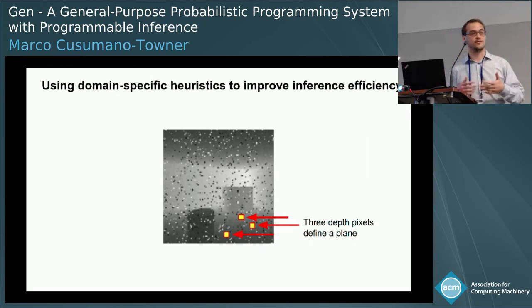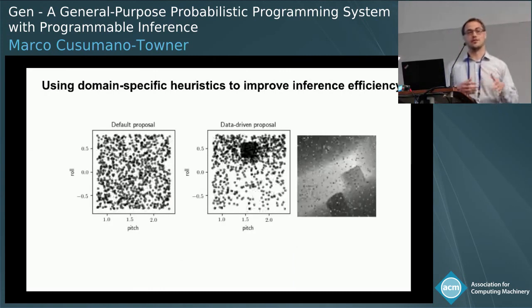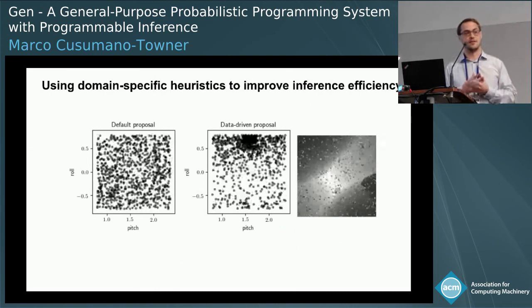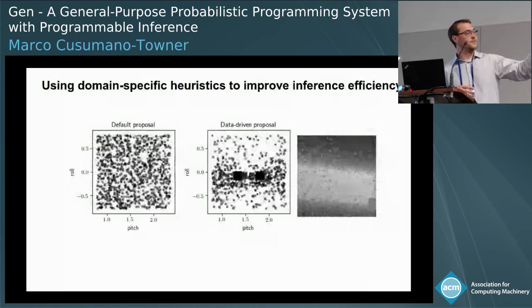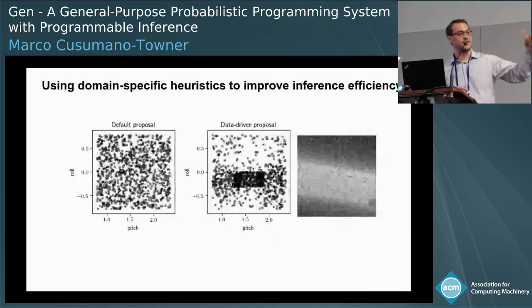Why do we need all this elaborate inference machinery? Well, we would need to do that reliably because there's noise in the image and because there are other objects in the image, like not all pixels are on the floor, right? We might need to pick 3 points, pick a large number of those triplets, basically. So you can imagine building some sort of heuristic estimator for your angle based on that idea. And Gen lets you incorporate that sort of idea into your inference algorithm and maintain your asymptotic consistency guarantees. So on the right here, I'm showing a video, the data is changing over time.